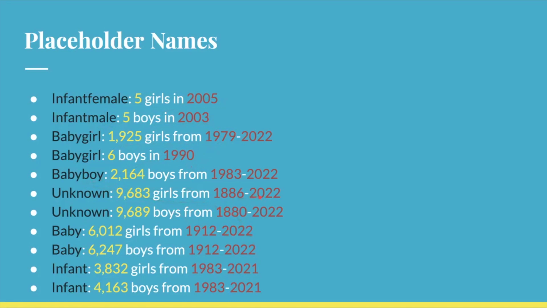From 1886 to 2022, there were 9,683 girls named unknown, and from 1880 to 2022, there were 9,689 boys named unknown. I guess I shouldn't be saying they were named unknown, they were recorded as unknown, but they were probably named something else later, so we don't really know what their name is. This is just how they were recorded by Social Security. From 1912 to 2022, there were 6,012 girls named Baby, and in that same time frame, there were 6,247 boys given the name Baby. From 1983 to 2021, there were 3,832 girls and 4,163 boys recorded as infant.